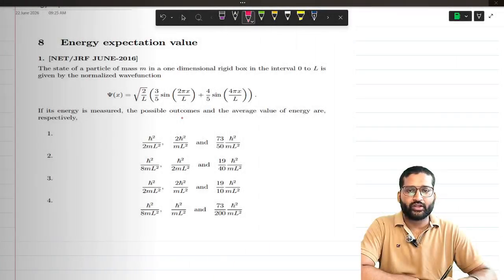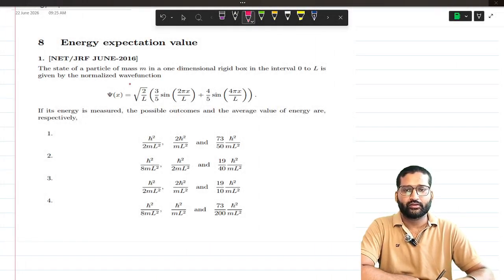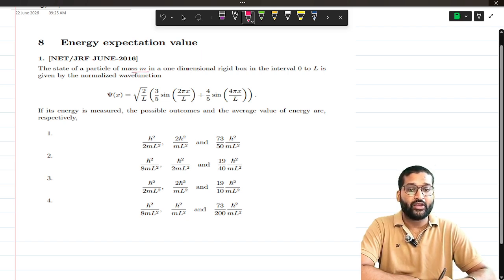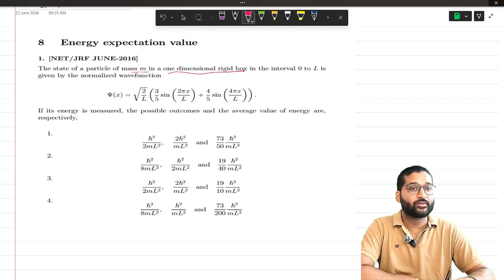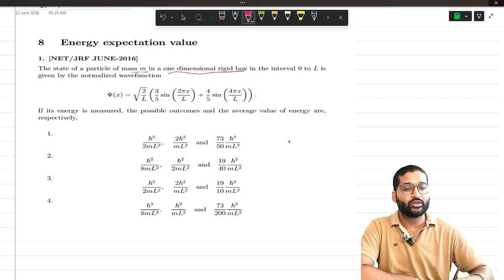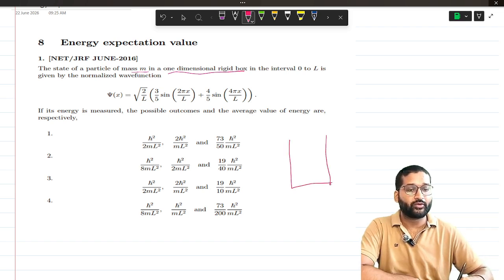So the question was asked in June 2016. The state of a particle of mass m in a one-dimensional rigid box. So the system is a one-dimensional rigid box, which is an infinite potential.